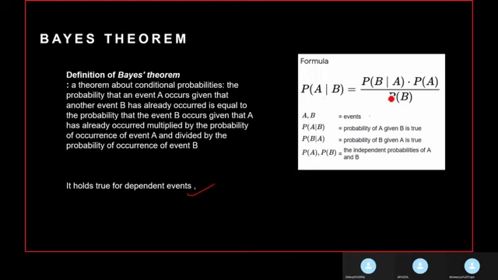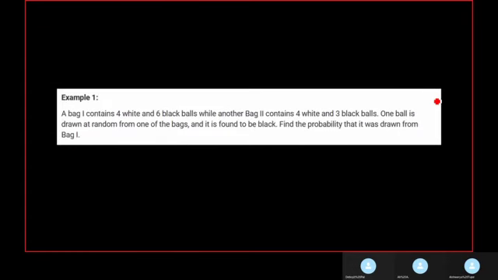P of A by B is equal to P of B by A into P of A upon P of B. Let's understand Bayes theorem with an example. Bag 1 contains 4 white and 6 black balls, while another bag 2 contains 4 white and 3 black balls. One ball is drawn at random from one of the bags and it is found to be black. Find the probability that it was drawn from bag 1. Pause the video. See if you are getting the solution.